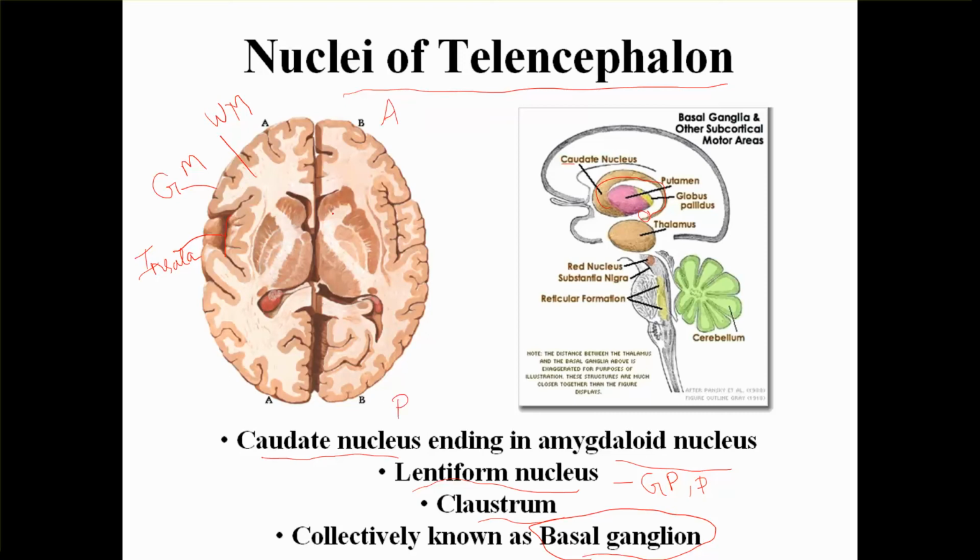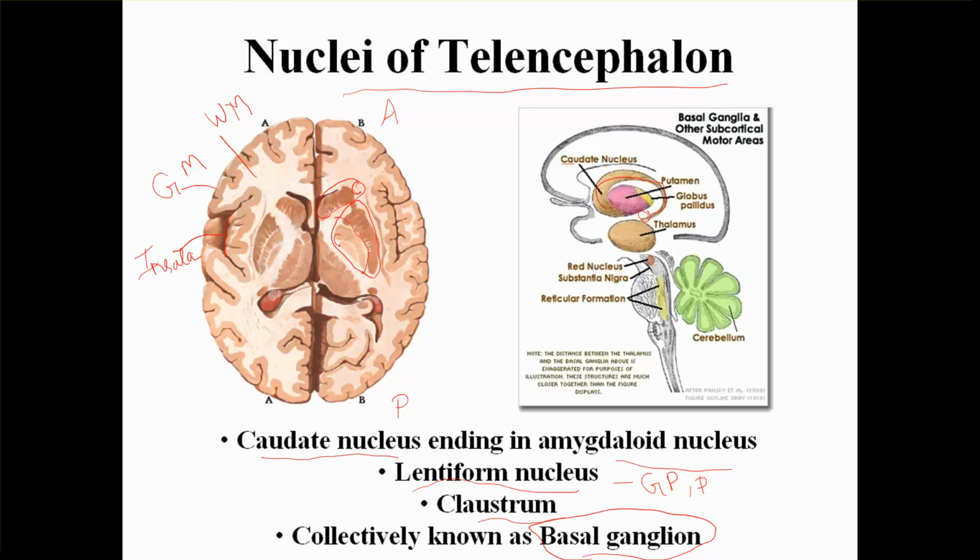Here we can see that this dark nucleus over here is the caudate nucleus. Then this is the lentiform nucleus. The lentiform nucleus has two parts to it. Medially it is called globus pallidus.